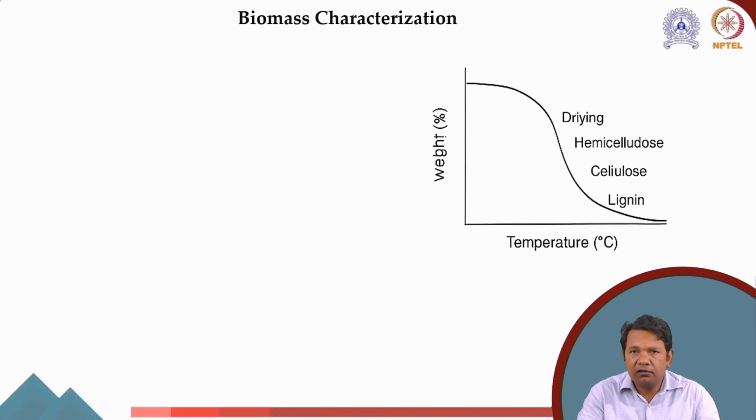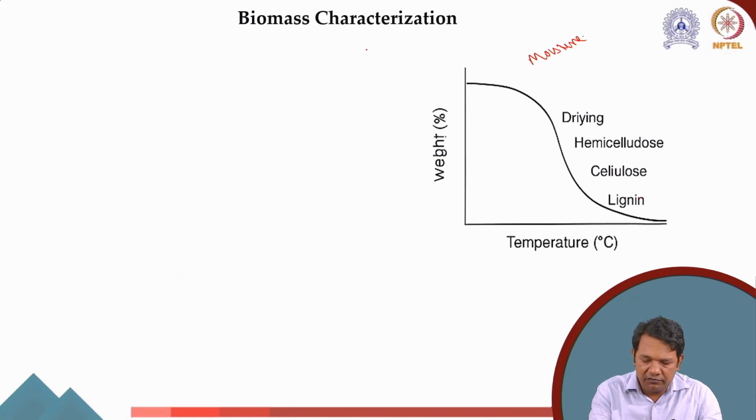Besides that, we also have to understand the thermogravimetric behavior of the biomass. Biomass typically has moisture, and then we have volatile matter, cellulose, hemicellulose, and lignin, and these have different degradation temperatures.